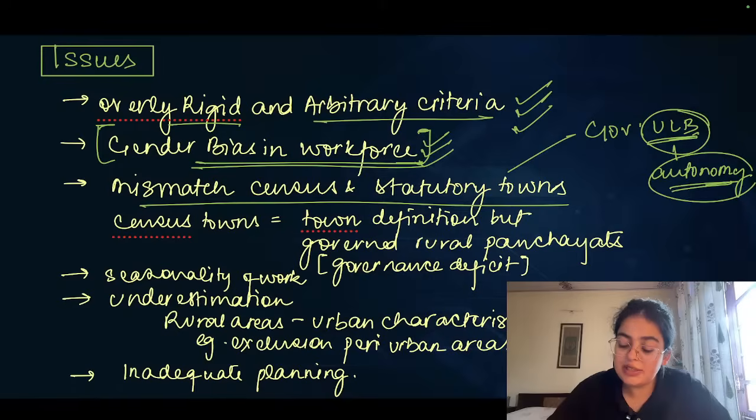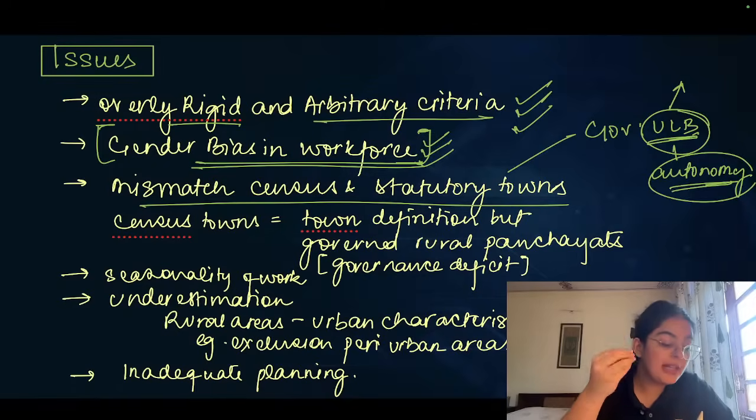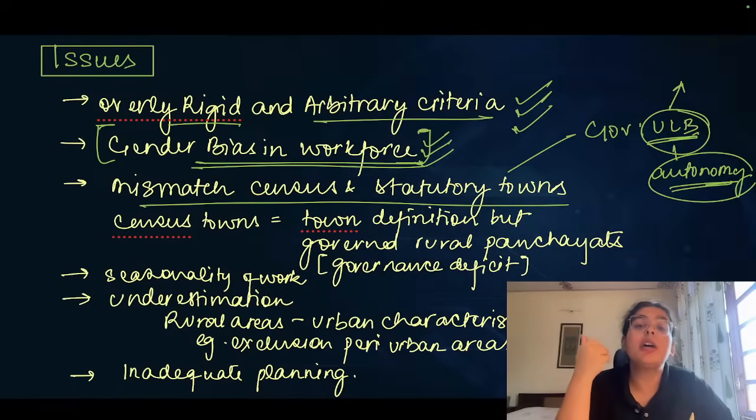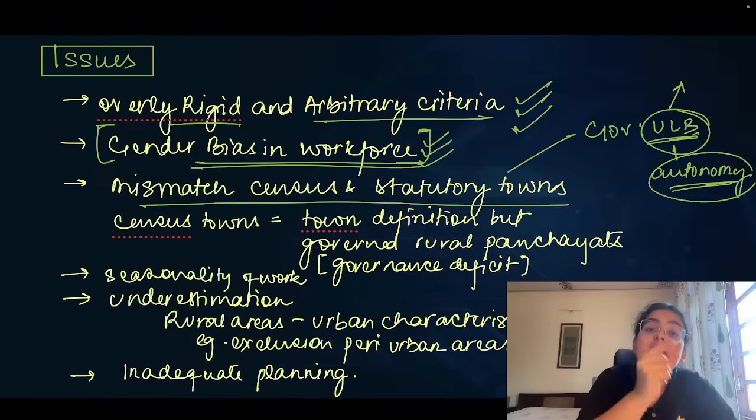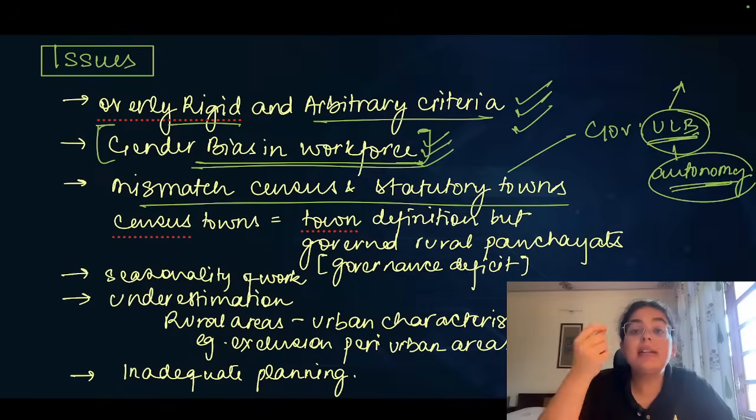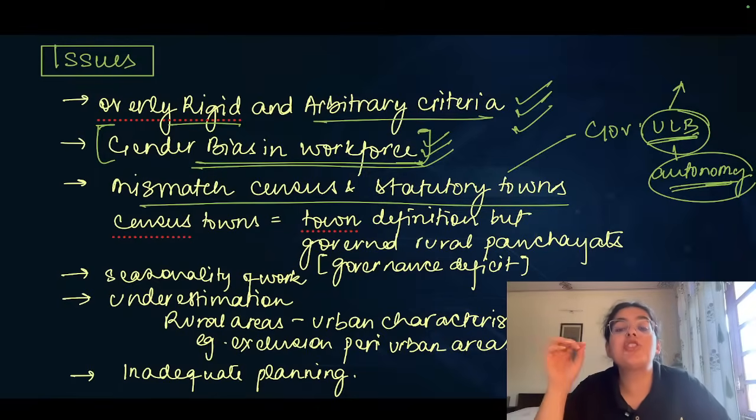Urban local bodies, for example municipalities, take up very good plans for urban planning and urban development. But census towns do not have these kinds of urban local bodies. Census towns are towns in name only, but the governance and administration is still done by rural panchayat bodies